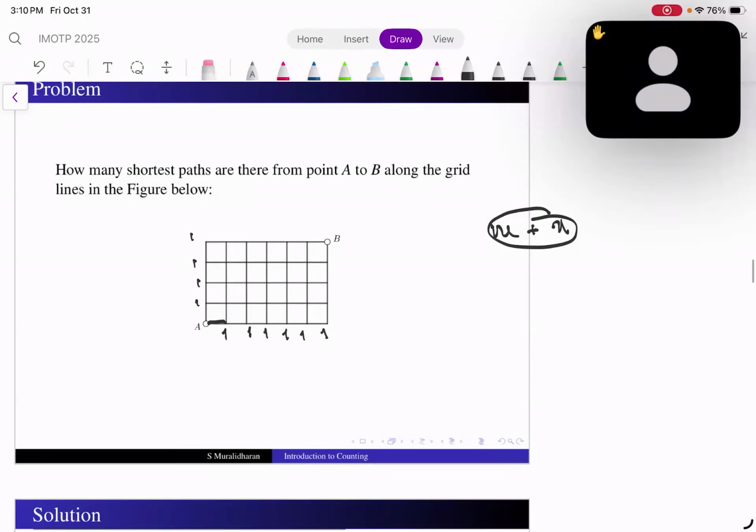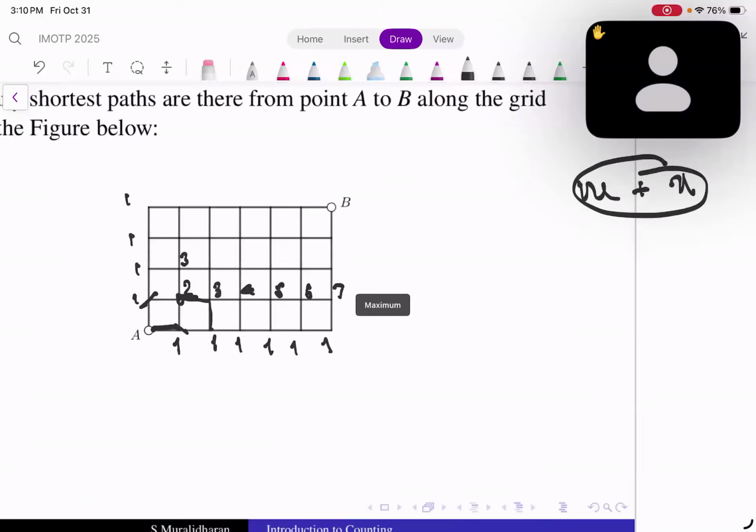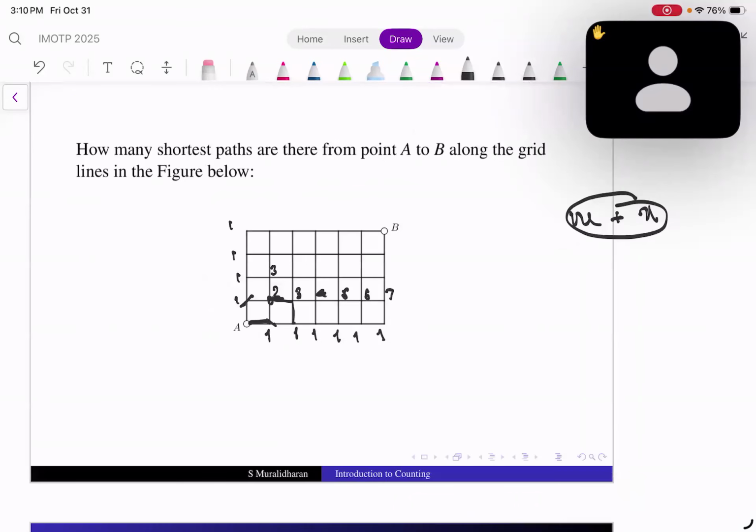Yeah. So now I have to reach this point means I can reach from here or from here. So this could be done in two ways. And again, this could be done in three ways, right? Because I can reach here two ways, here I can reach three, so it's three ways. This will be four ways, this will be five ways, this will be six ways, this will be seven ways. And this will be three, what will be that? I can reach this in three ways and can reach this in three ways. This point could be reached only from either this or this. So this I can reach in 6 ways.